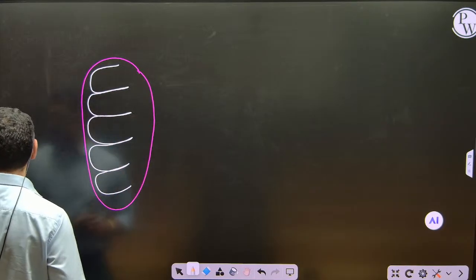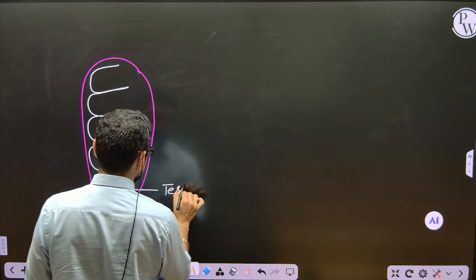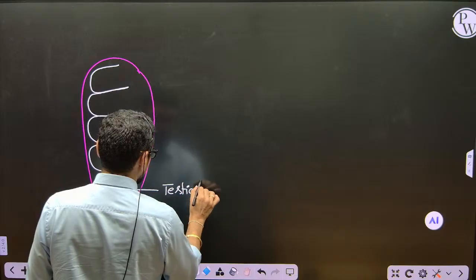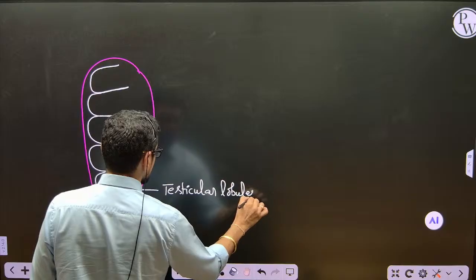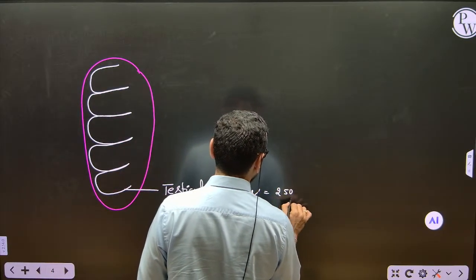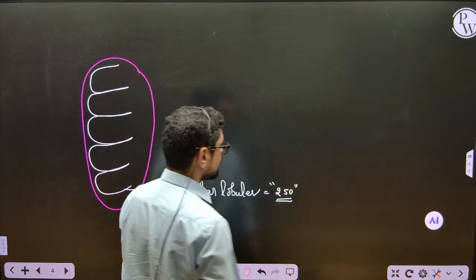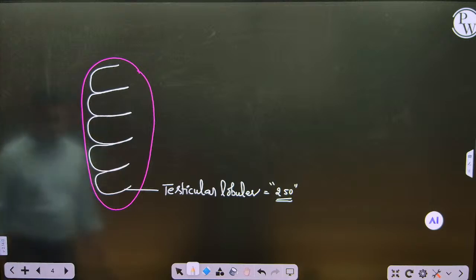These lobules are called testicular lobules. How many testicular lobules are present? 250 testicular lobules are present here.